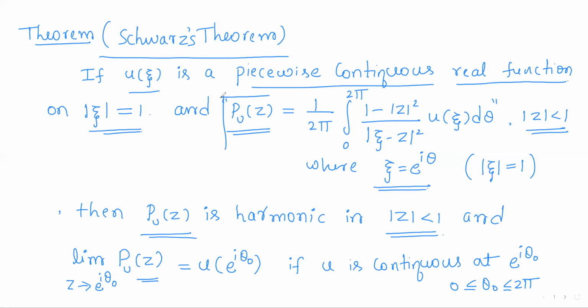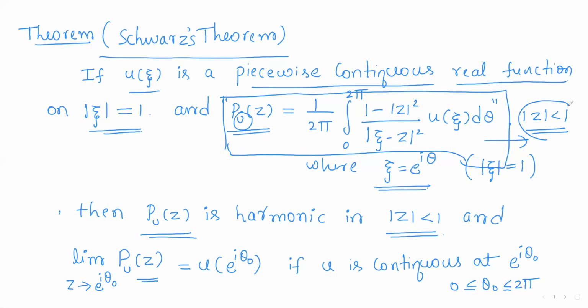So Poisson's integral of u. You can observe that this identity is called Poisson's integral of u, which we have seen some of the properties of earlier. So this Poisson's integral of u will be harmonic in modulus of z less than 1.